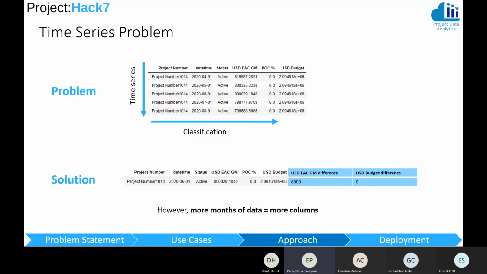So even though the data cleaning was relatively straightforward, we did face a dilemma when it came to the time series problem, the algorithm. So the problem we faced was that we wanted to maintain the variation of the variables month by month, but we also wanted to keep the relationship between the variables across the row. So our solution was to take the difference month on month and add this as a separate column. However, this did mean that more months of data created more columns, which limits the algorithm.